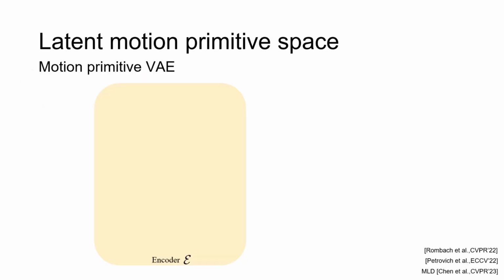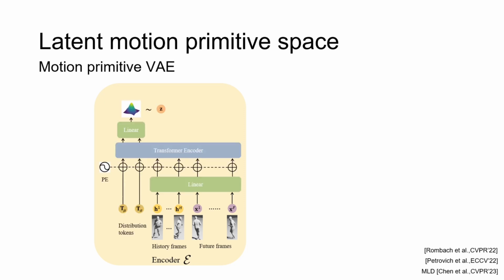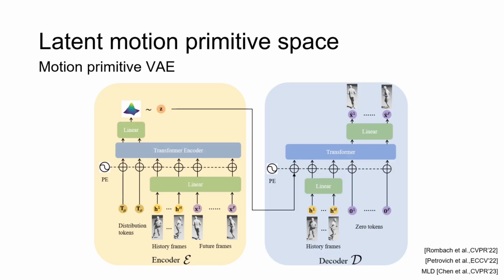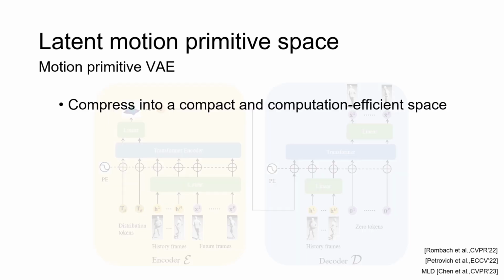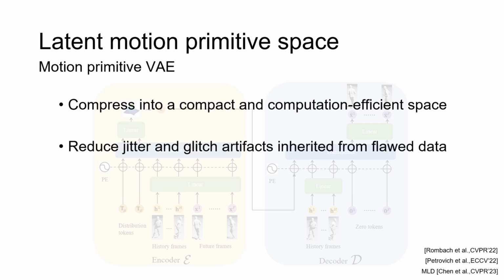Dart first learns a compact latent space for motion primitives through variational learning. The encoder network compresses future motions into a latent variable, conditioned on the history motions, while the decoder reconstructs the future motions based on the history motions and the latent variable. This compression results in a more efficient latent space for motion control and reduces artifacts like jittering, enhancing the quality of generated motions.